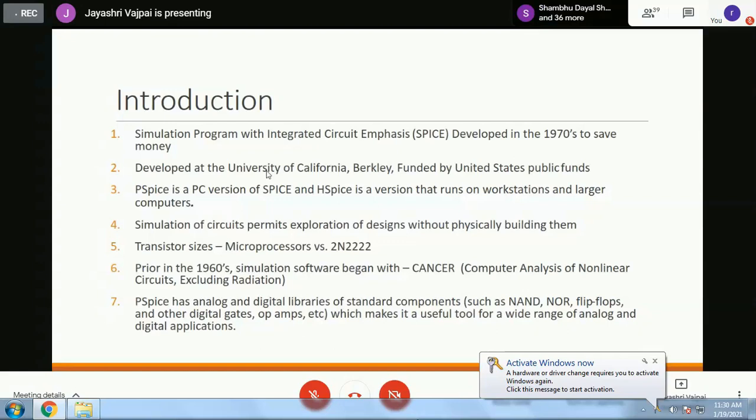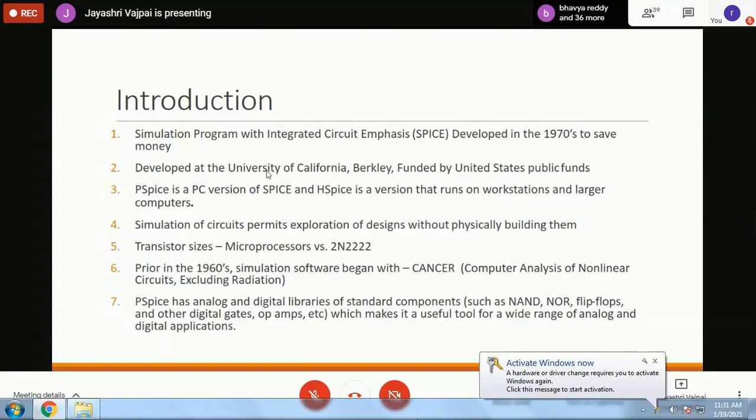The moment you have a solid state device in the circuit, any PN junction or its combination, the system will become nonlinear, right? And PSpice is able to produce the responses of nonlinear circuits to a reasonable level, right?